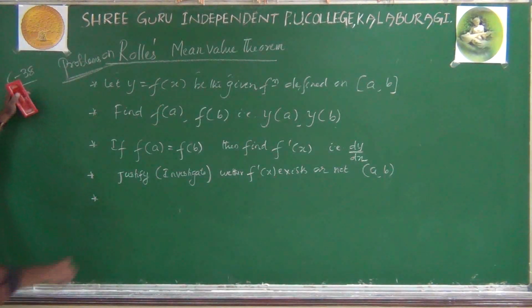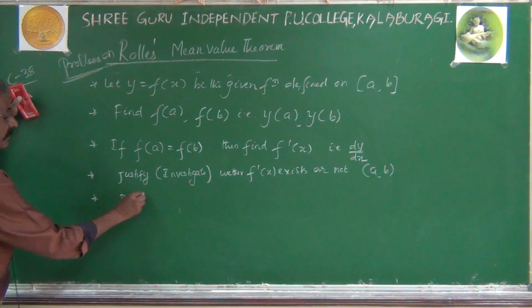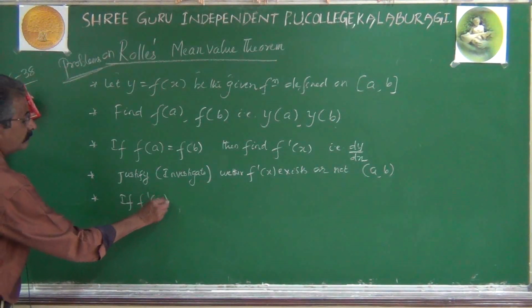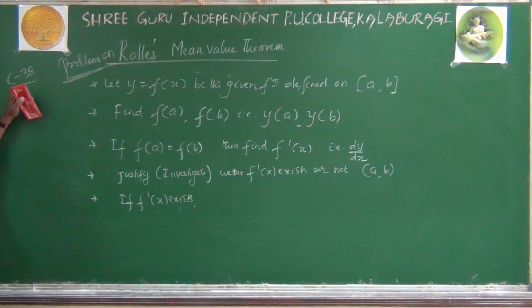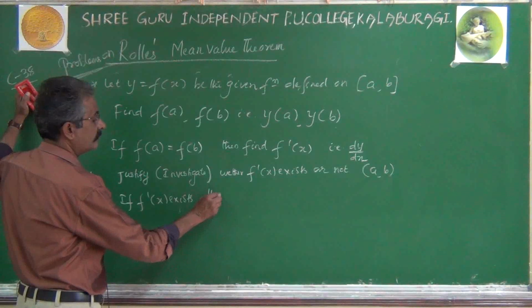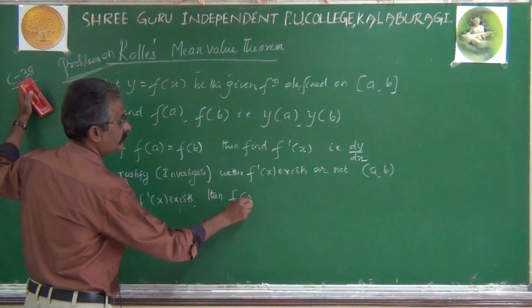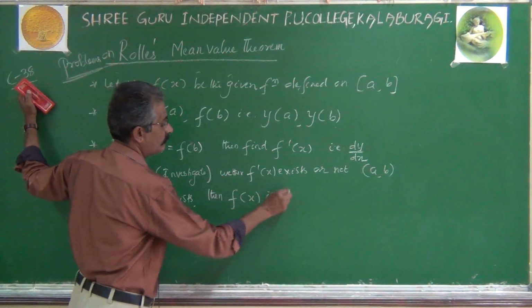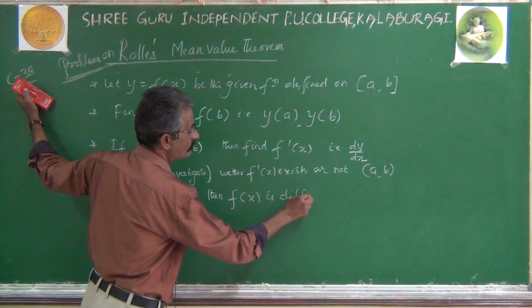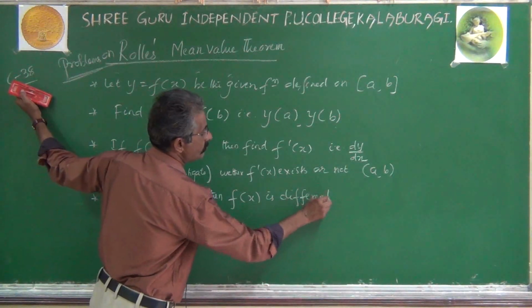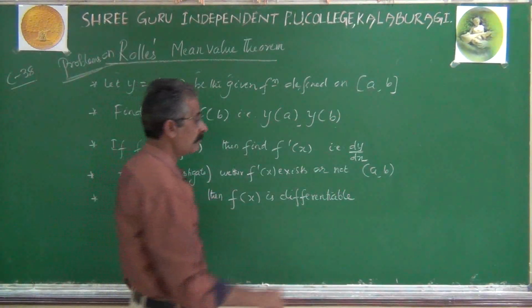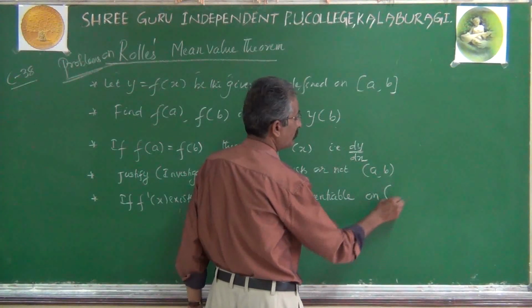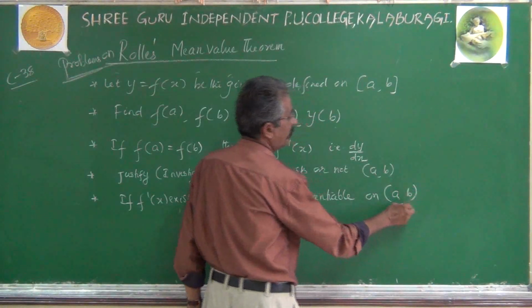And after that, if f dash x exists, then the function will be differentiable. Then f of x is differentiable, of course, on the open interval AB.